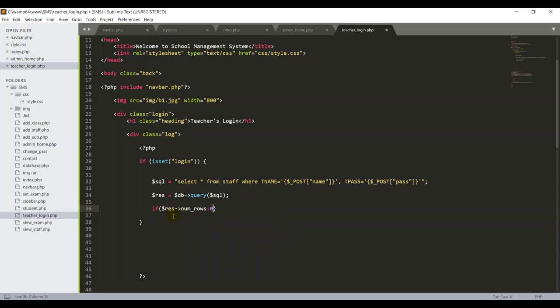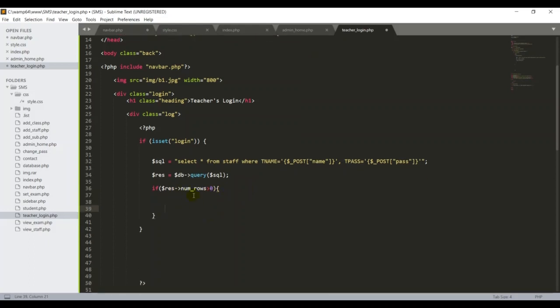If they have records, meaning greater than 0, guys, I ask the system, okay, work on these following statements. So if they have records, now I want to list out all the username and the password into array formats.